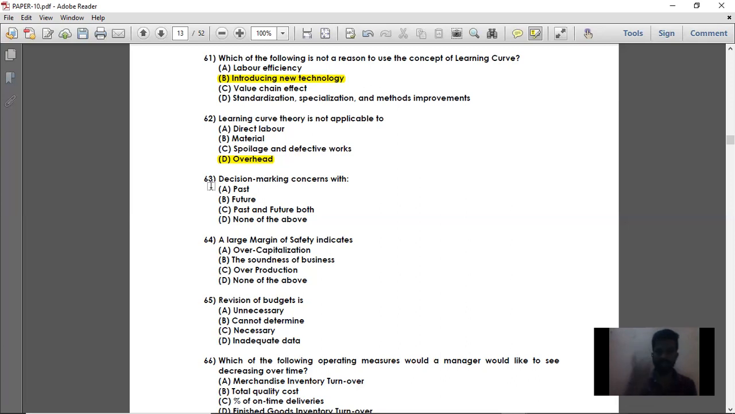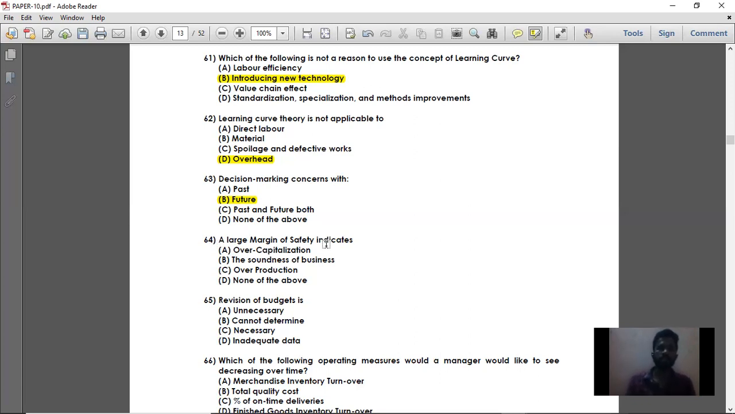So decision making is concerned with past and future both, none of the above. See, decisions cannot always be made for the past. Decisions can be made only for the future. In the past, whatever has happened, no decision taken in the future for the past is worth it. So decision making concerns only the future. For the future, you can take decisions, whereas for the past, taking decisions now is not worth it. So decision making concerns always the future. So for question number 63, the right answer is option B, that is future. Next is question number 64.